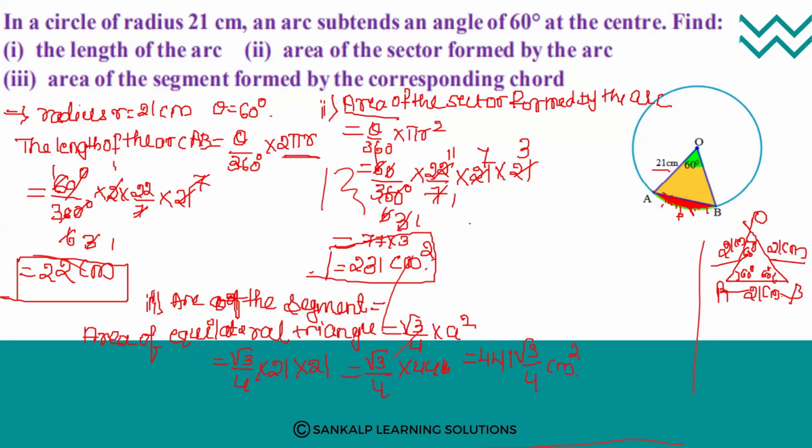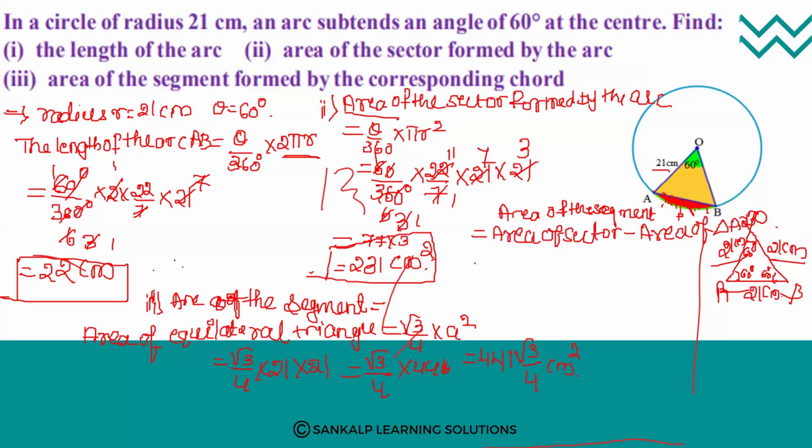Now, hence the required area. Required area means area of this segment. So area of the segment is equal to area of the sector formed by the arc, area of sector, minus area of equilateral triangle AOB.